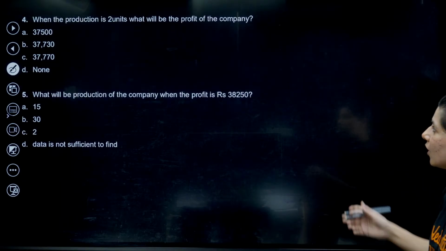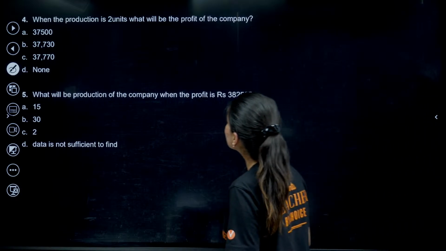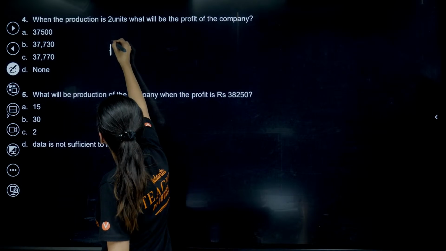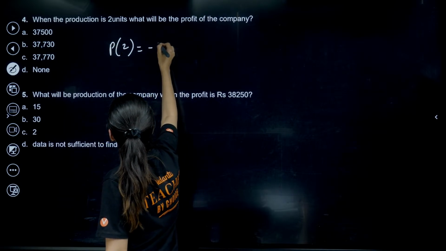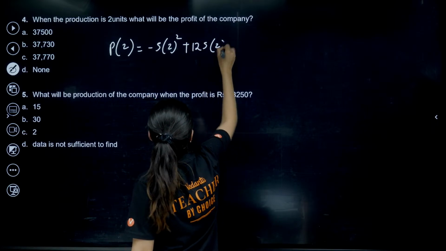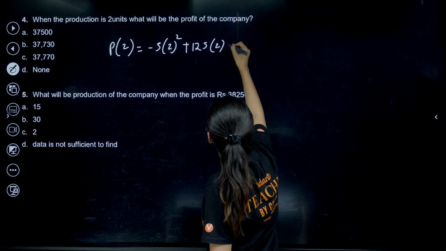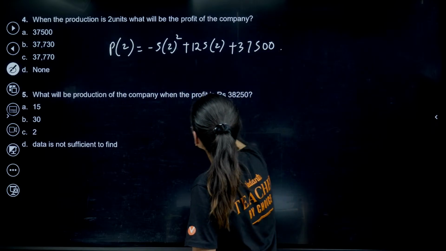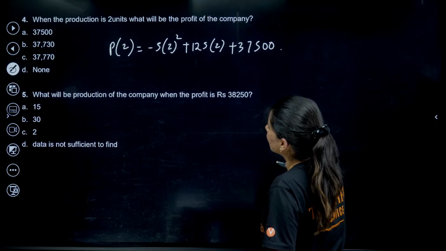When the production is 2 units, what is the profit of the company? We have to calculate P of 2. So P of 2 will be minus 5 times 2 square, then we have 125 into 2, and then we have 37500. What will be the production of the company when the profit is this?